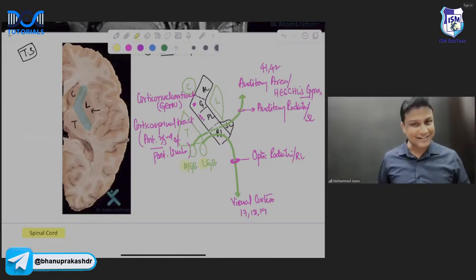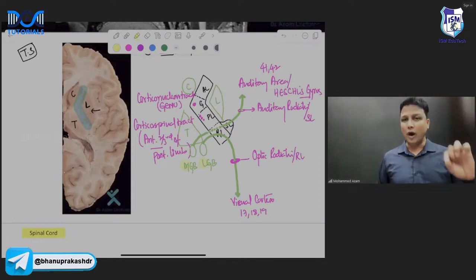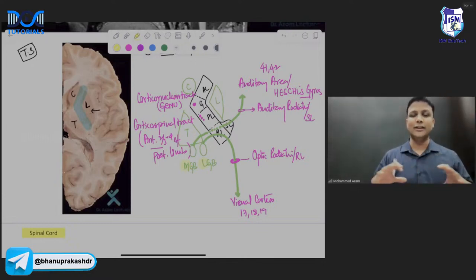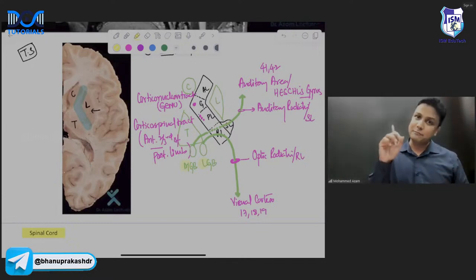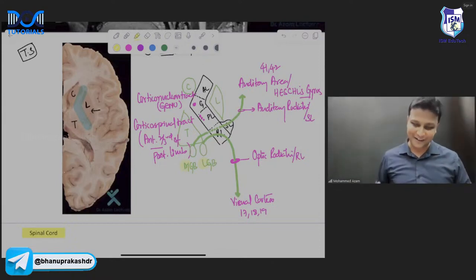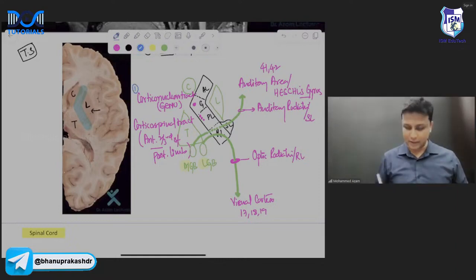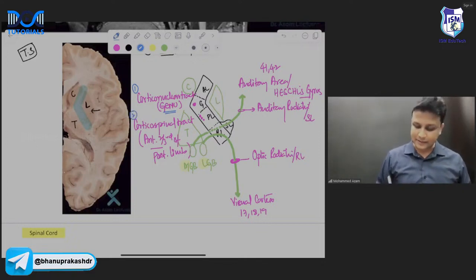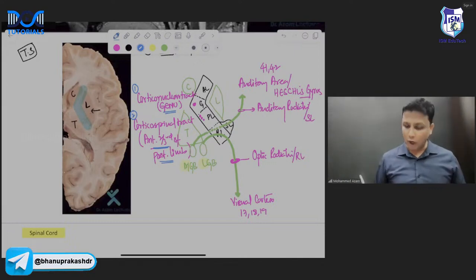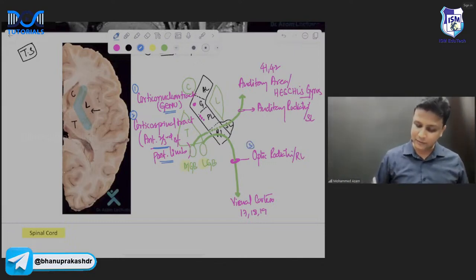Sir, understanding? So in this manner, what I have completed here is all the tracts which are passing through each part of the internal capsule. So let us do it once more here, sir. It is worth repeating. Number one, corticonuclear tract is passing through the genu. Number two, corticospinal tract is passing through the anterior 2/3 of the posterior limb. Similarly, optic radiations are passing through the retrolentiform part.